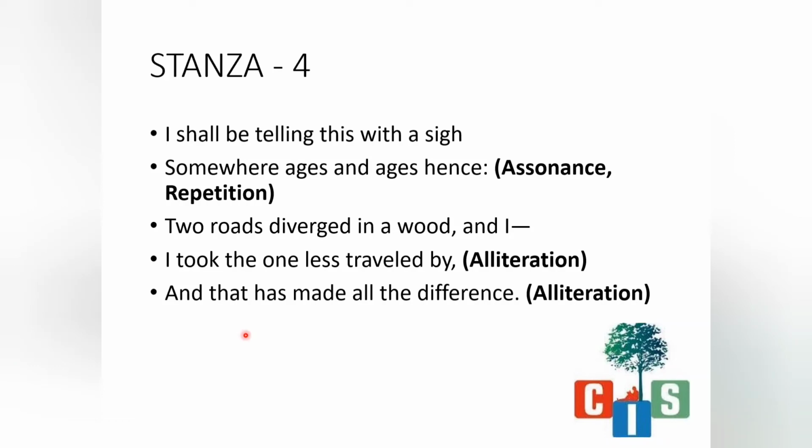Now stanza 4. Let's go to the second line. "Somewhere ages and ages hence." Again, I have already told you, the word which starts with a vowel and is repeated in the same line, ages and ages. Both start with the same sound, the same words, that is the reason it is known as an assonance. As the same words are repeated, repetition can also be a figure of speech for this sentence.